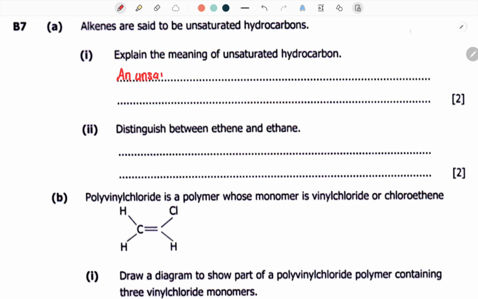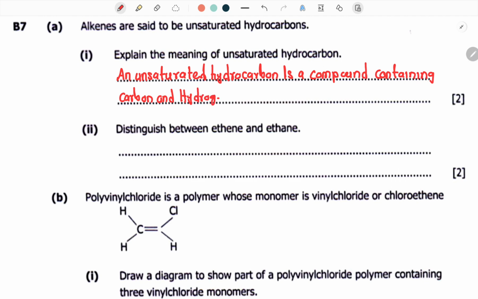Okay, an unsaturated hydrocarbon is a compound containing carbon and hydrogen only with a double carbon to carbon bond.